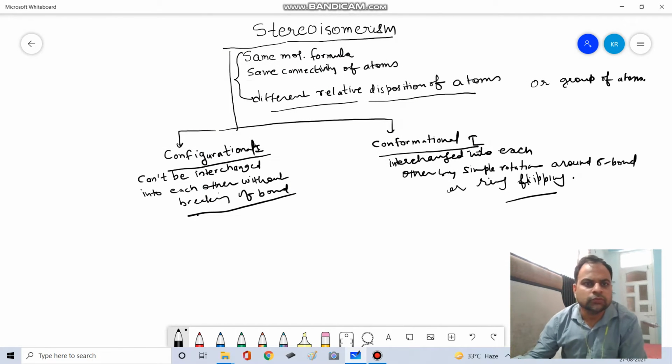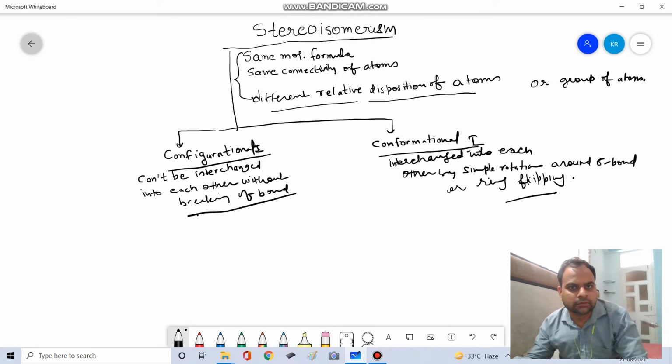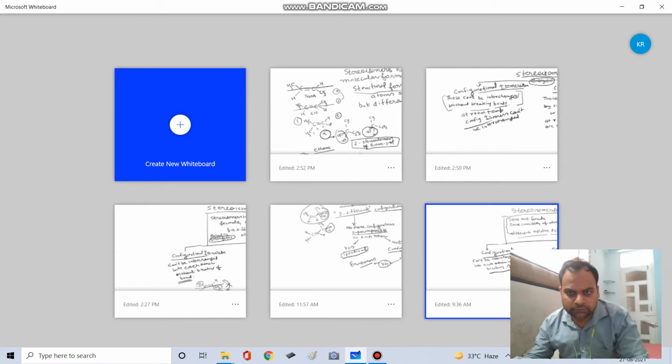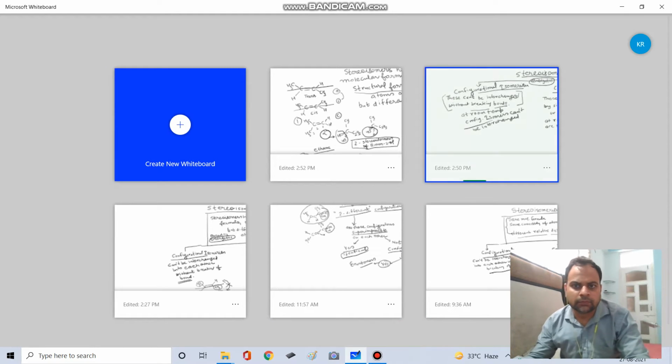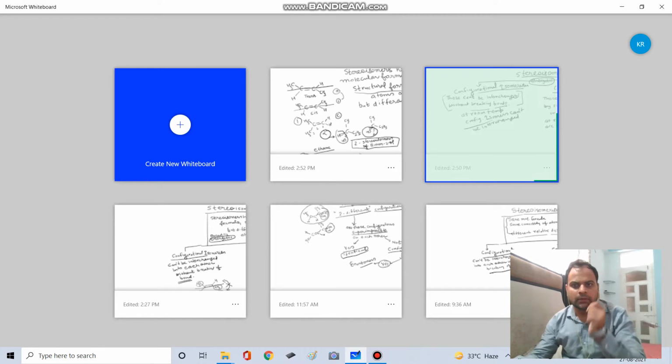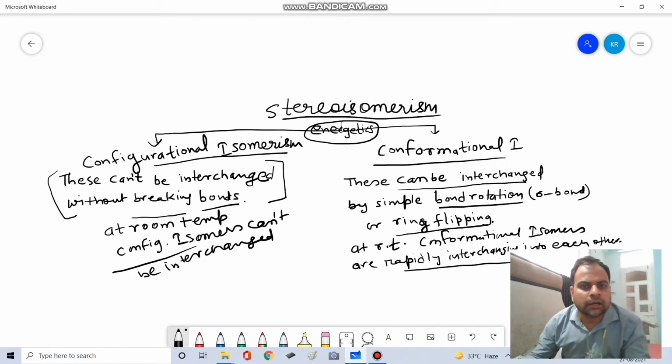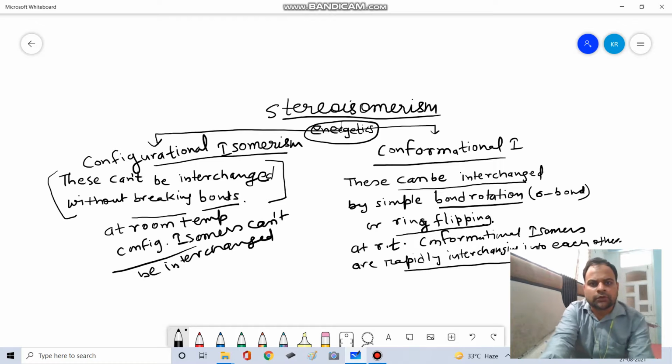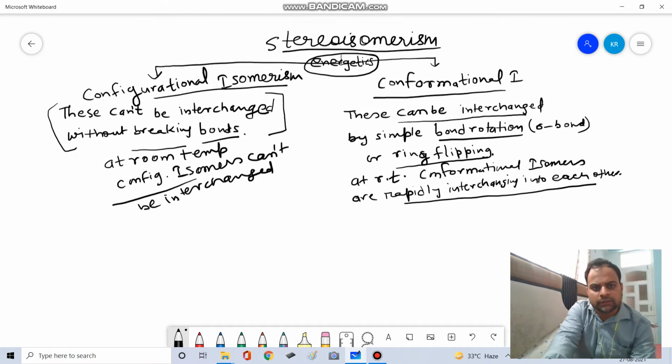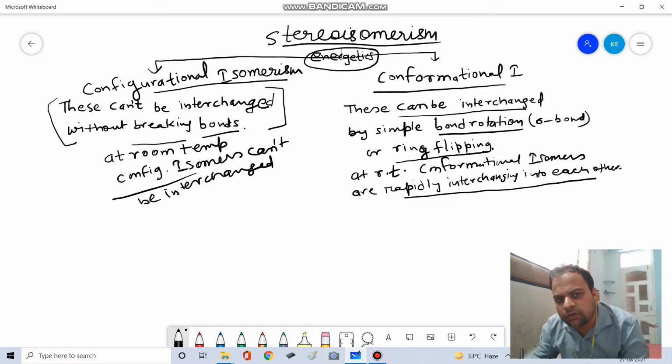So again, let's come to configurational isomer. We are saying they can't be interchanged without breaking the bonds. And at room temperature, sufficient energy is not available. So configurational isomers cannot be interchanged.